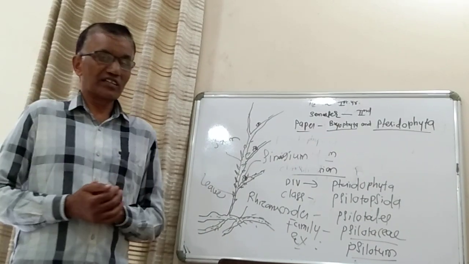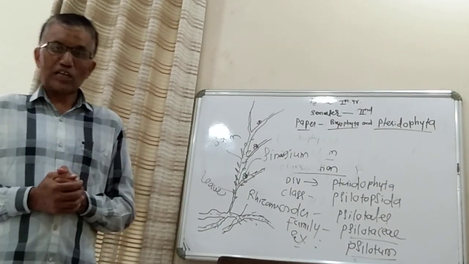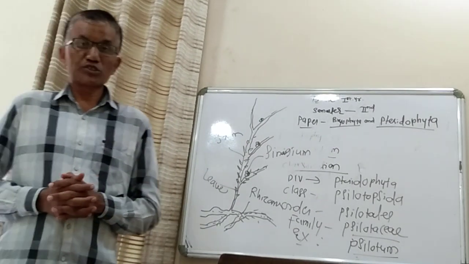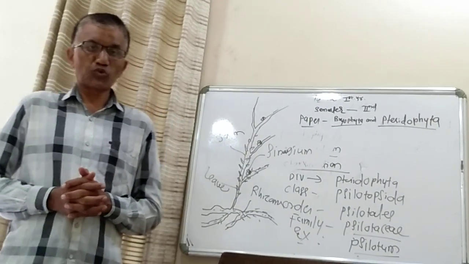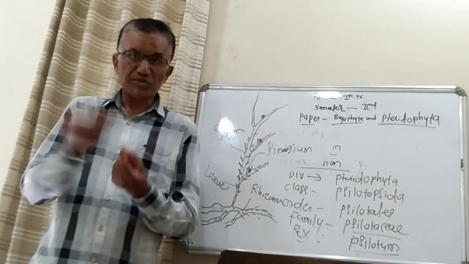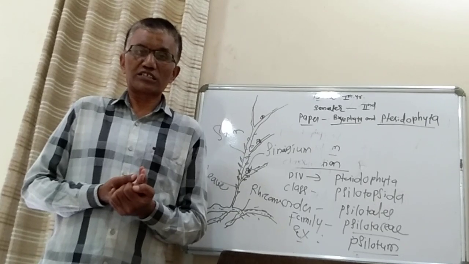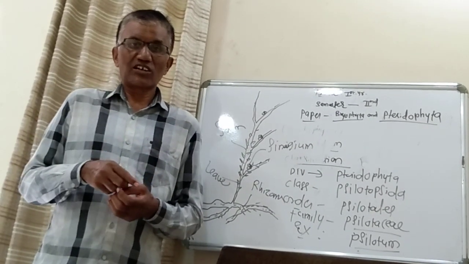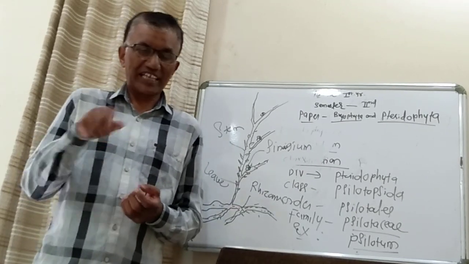Then the last one: in case of Psilotum, reproduction is by the formation of sporangia, which are formed in a group, therefore it is known as synangium.